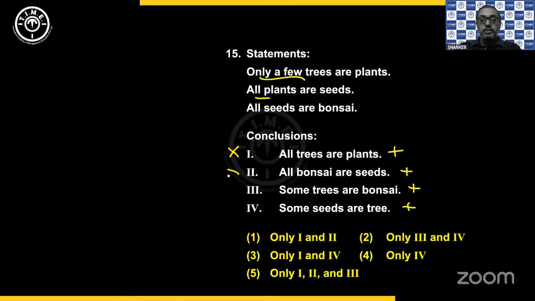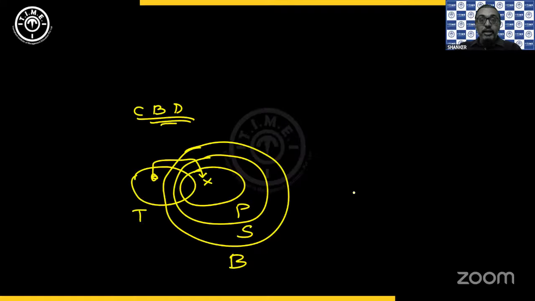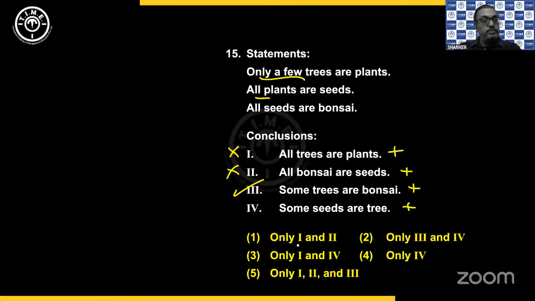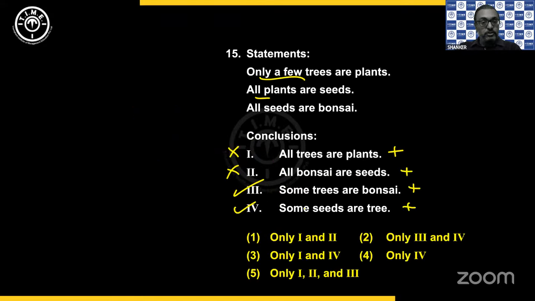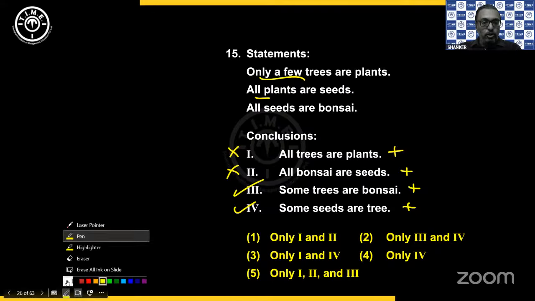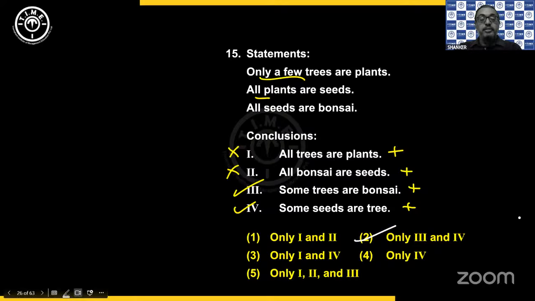Some trees are bonsai? Yes, T and B have a partial overlap. So 3 works. And some seeds are a tree? Yes, S and T are also having partial overlap. So that also works. So only 3 and 4. And yes, you do have that combination given to us. That is there in choice 2.